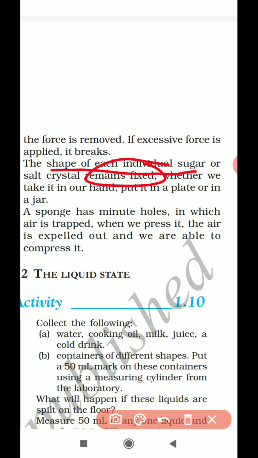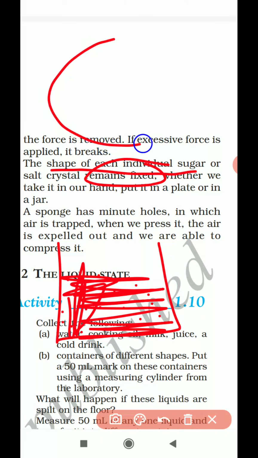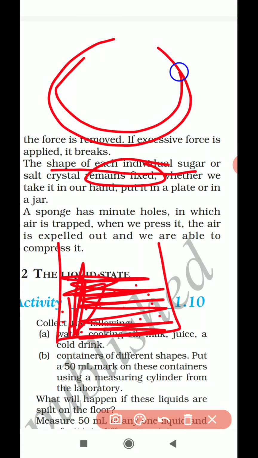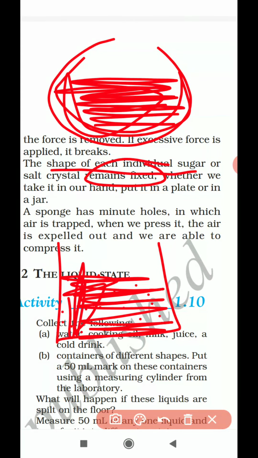They have asked whether sugar and salt are called solids, because I said solids will have a definite shape. See, when I put sugar in a square shaped box, the sugar is going to take the square shape. At the same time, when I put the same sugar or salt in a round shaped bowl, what happens? The sugar or the salt will acquire the round shape. So since it is not getting a definite shape, can I call salt or sugar a solid?